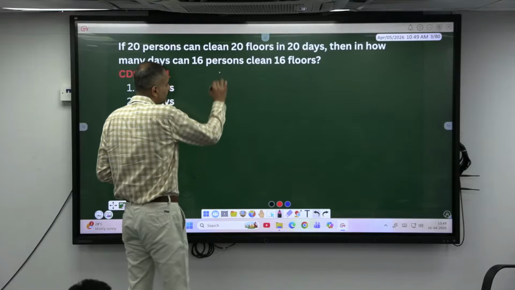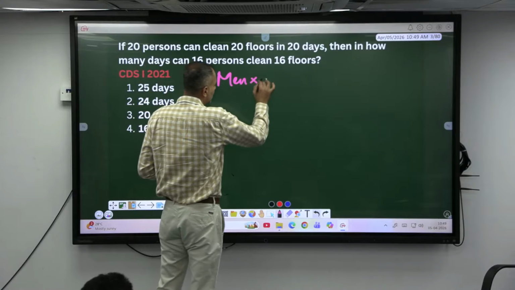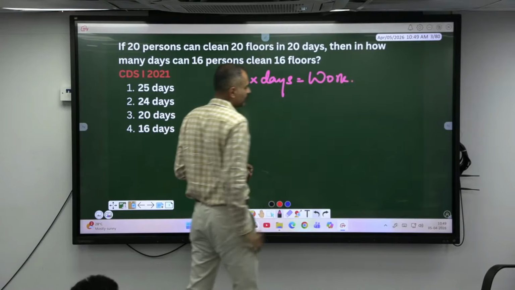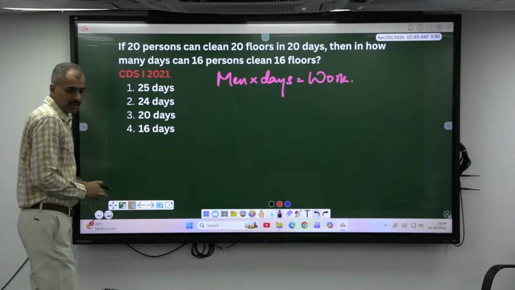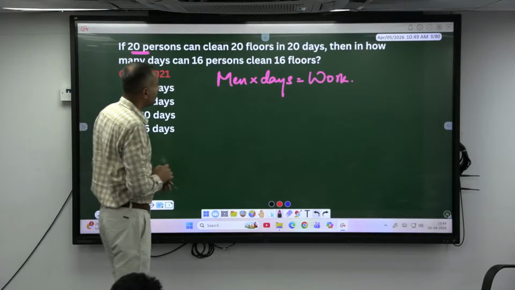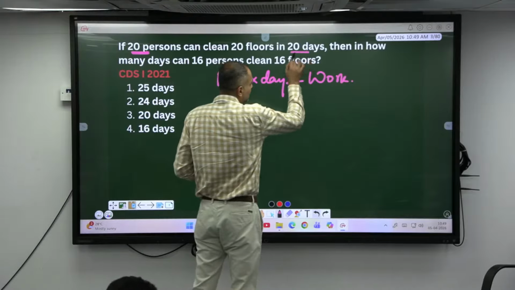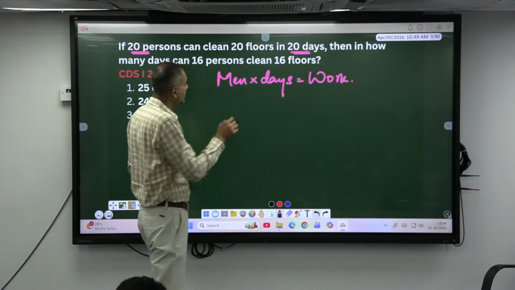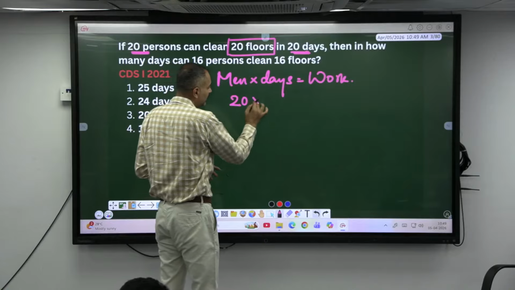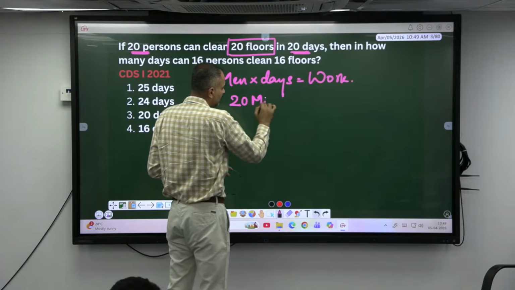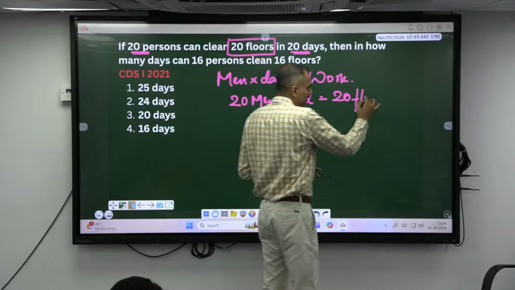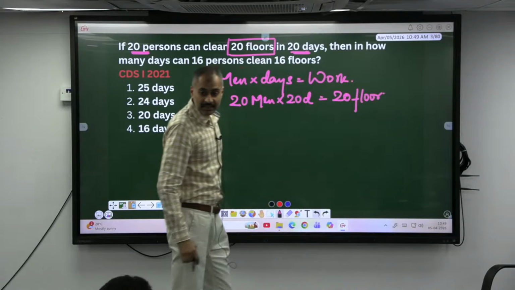Okay, look here now. Men into days is equal to what? Work. Okay, you have to be interactive here. You'll notice, that's what you can copy. How many people are there initially? 20 people. How many days they are working? 20 days. And what is the work they are doing? They are cleaning 20 floors. So can I write 20 men in 20 days? 20 men, if they work for 20 days, they can do 20 floors cleaning, right? Okay, this is one set.